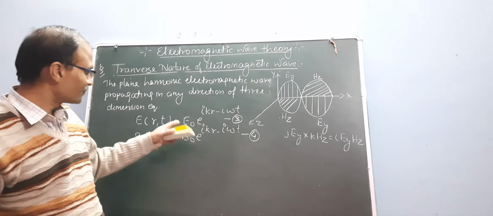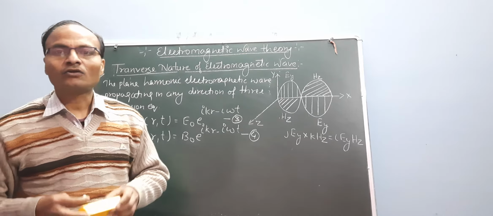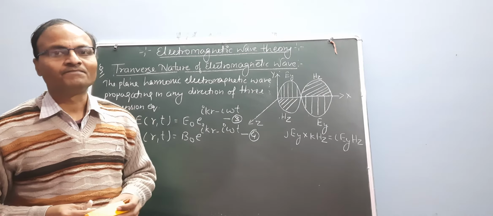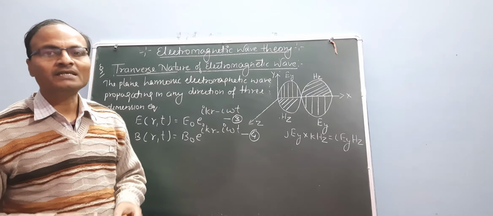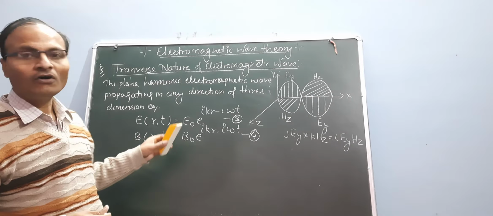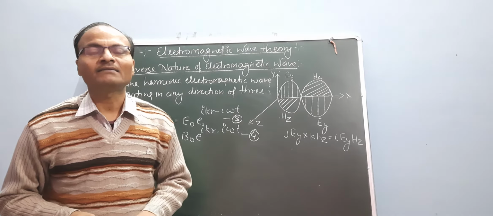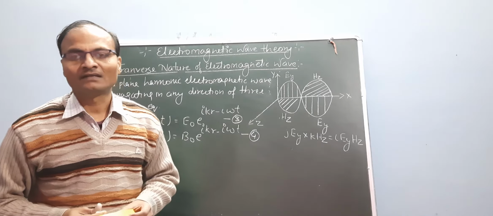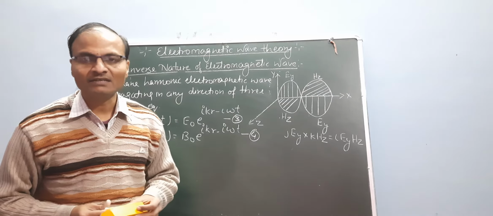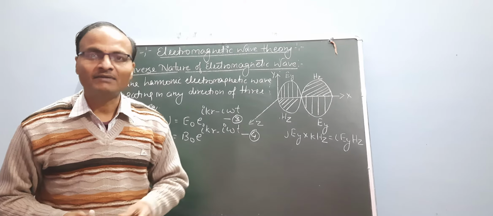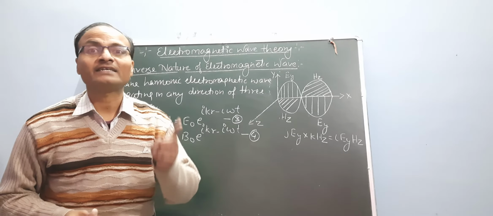E naught and B naught are the complex amplitudes of the electric and magnetic field. So the physical fields are the real parts of the electric and magnetic field, and K is the wave propagation vector. So K equals 2 pi by lambda times the unit vector n.